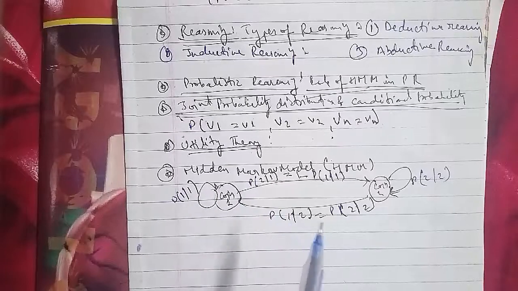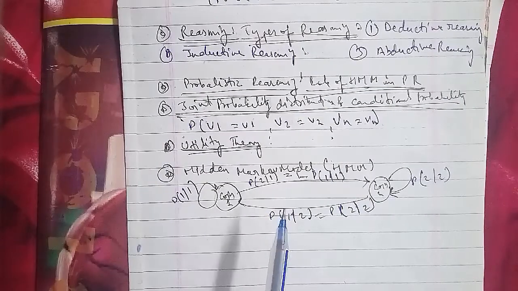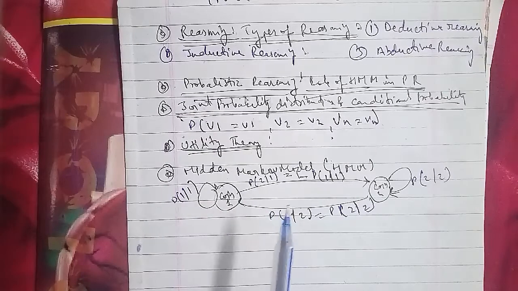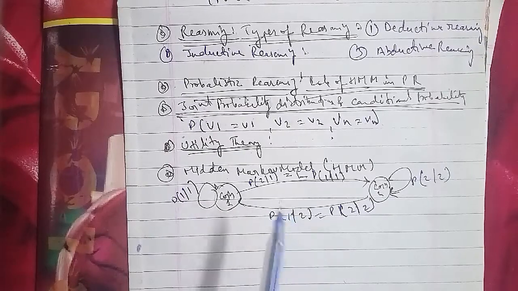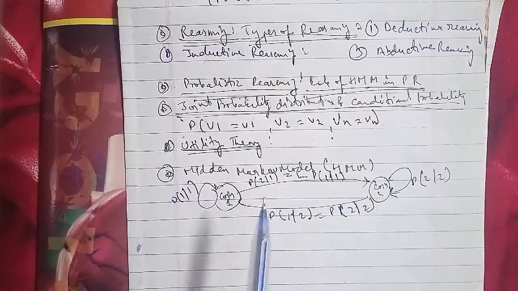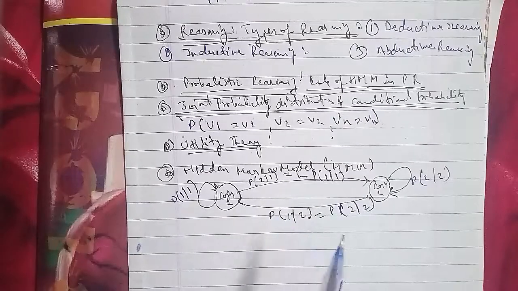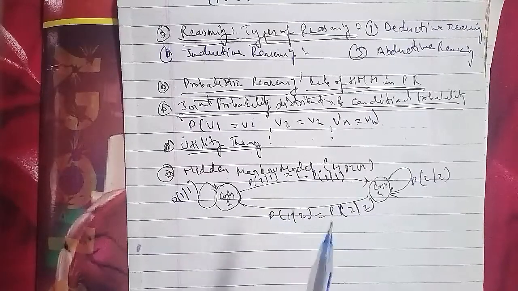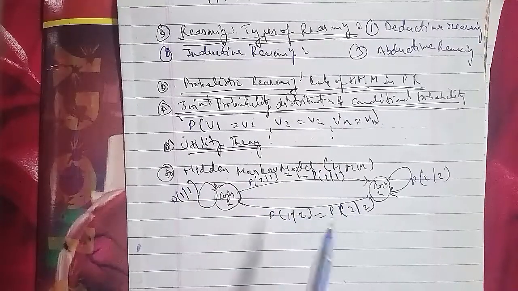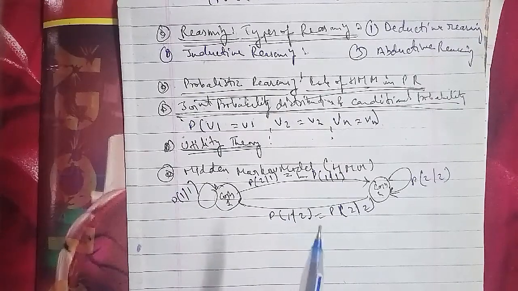A Bayesian network is a directed acyclic graph in which each node is annotated with quantitative probability information. The full specification is as follows: a set of random variables makes up the nodes of the network, and the variables can be discrete or continuous. A set of directed links, or arrows, connects pairs of nodes. If there is an arrow from node X to node Y, then X is said to be a parent of Y, and each node has a conditional probability distribution.